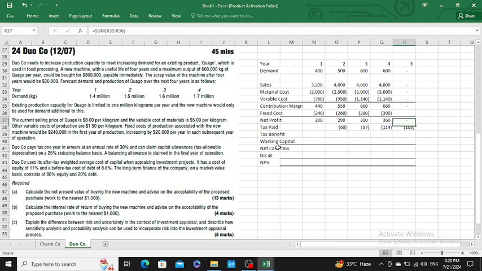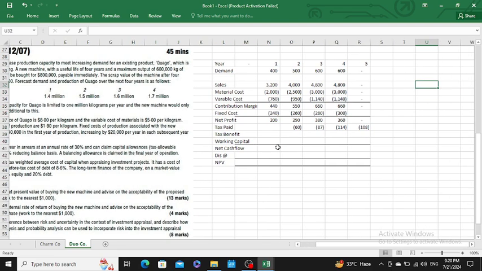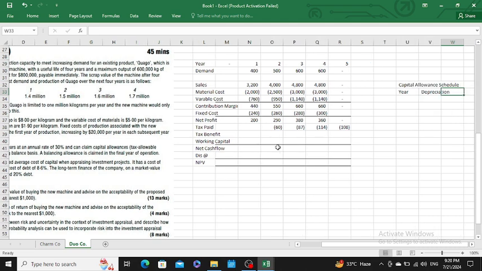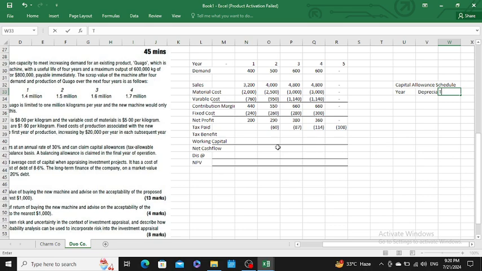Then, sir, we would make a capital allowance schedule, which means year, depreciation, and tax benefit. We would have 4 years, with 2, 3, 4 and 5 year depreciation.